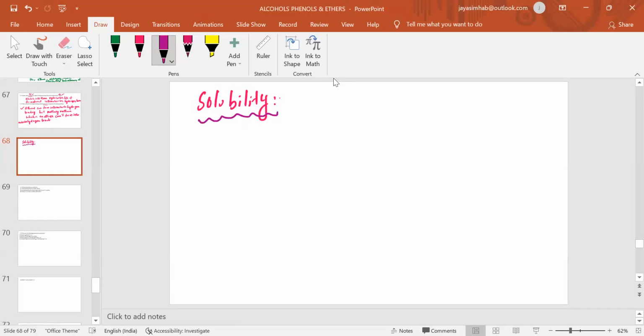So how are alcohols and phenols soluble in water? Suppose you take alcohols and phenols. Because of the presence of the hydroxyl group, I told you hydroxyl group is responsible for all the major properties of alcohols and phenols. The presence of alkyl and aryl groups just modifies the properties.